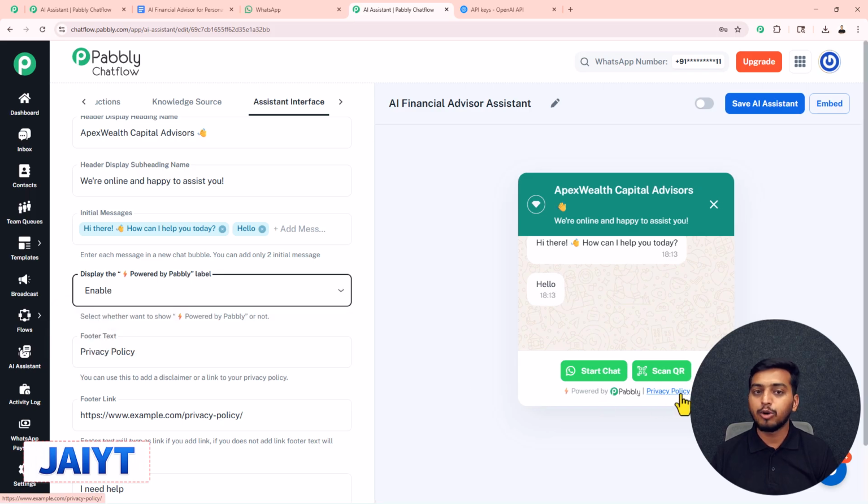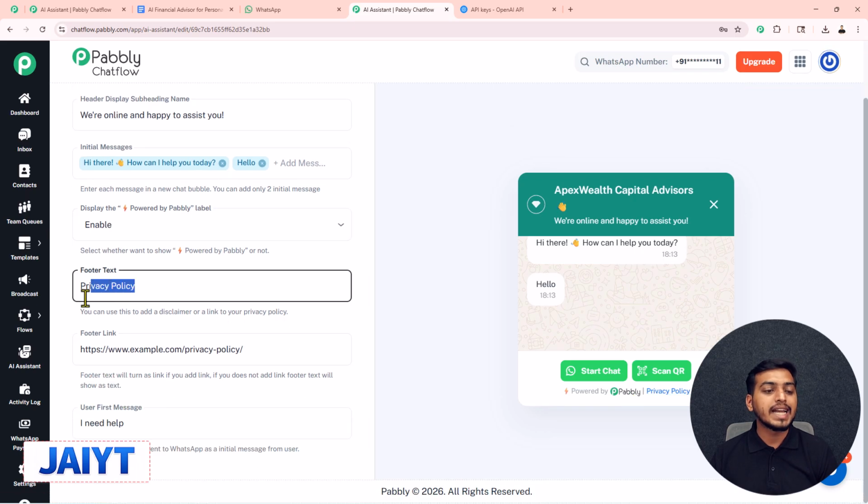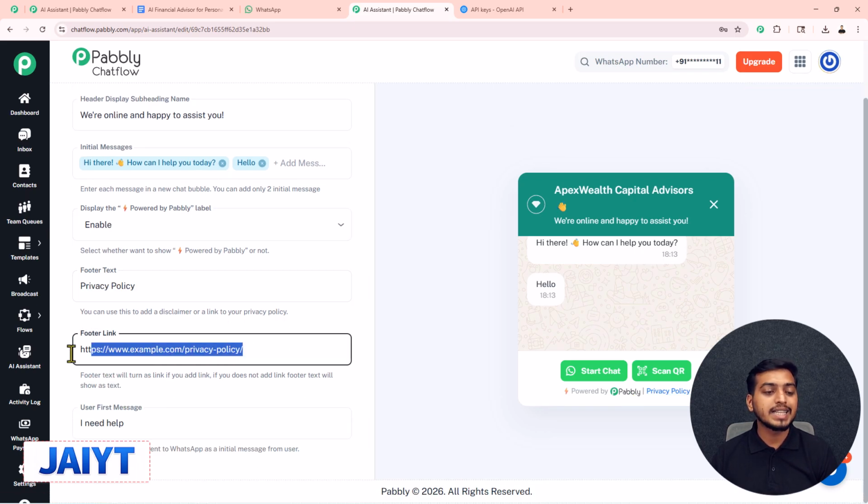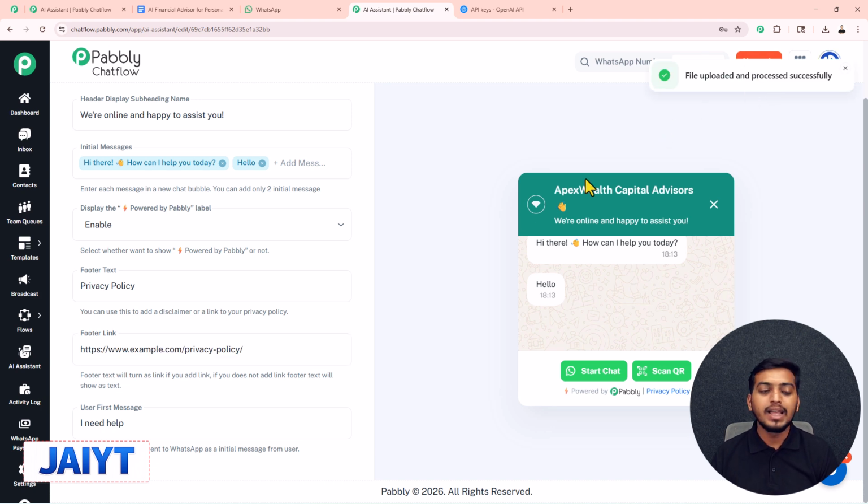Then we have this privacy policy, which is actually a hyperlink. If you want to create this, type the text inside this footer text box and paste the link inside this footer link box to successfully create your hyperlink. Here my file is uploaded and added. Now at last we have this user first message. For this, I need help is added. If you want to change this, you can also change this on your own.